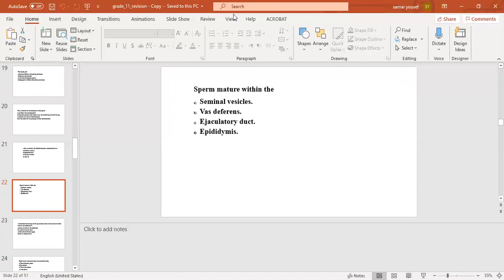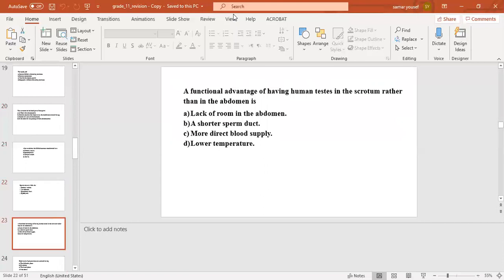The correct answer will be number D, epididymis. The next question, functional advantage of having human testes in the scrotum rather than in the abdomen is number A, lack of room in the abdomen, number B, a shorter sperm duct, number C, more direct blood supply, number D, lower temperature. The correct answer will be number D, lower temperature.